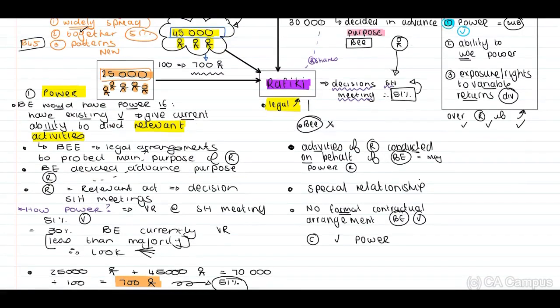Next, the ability to use the power to be able to get exposure to rights, exposure in terms of rights to variable returns. Guys, always, you need to discuss what is variable returns in a scenario.